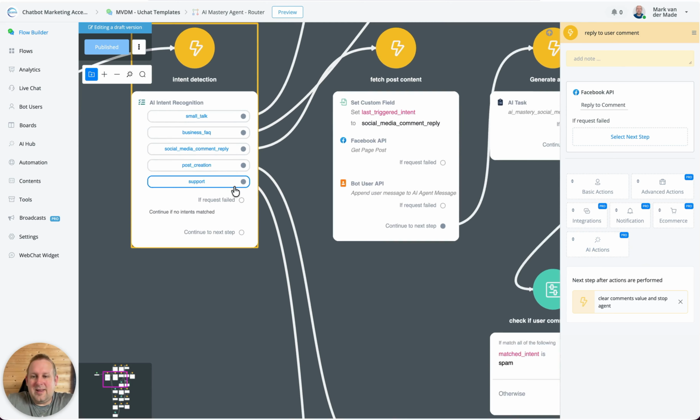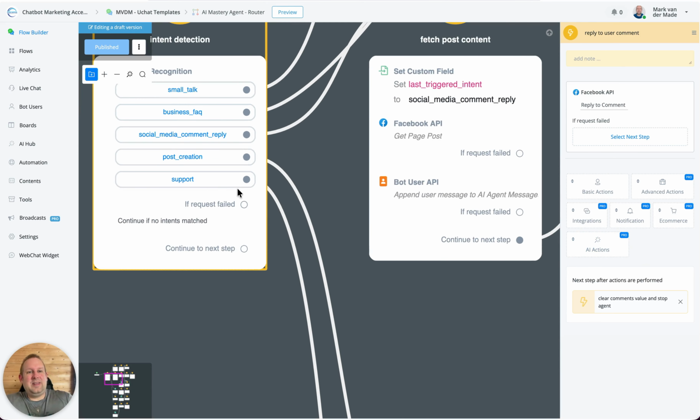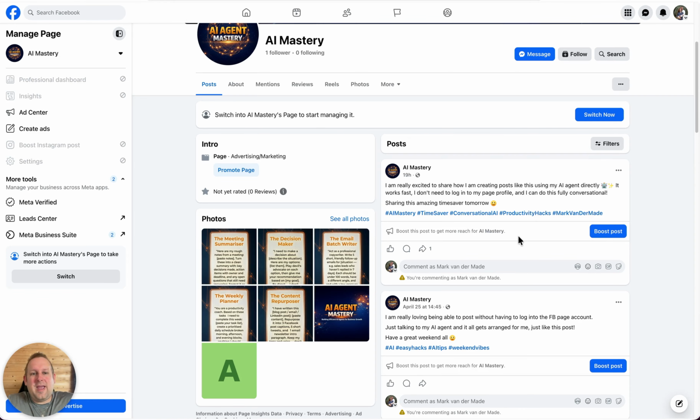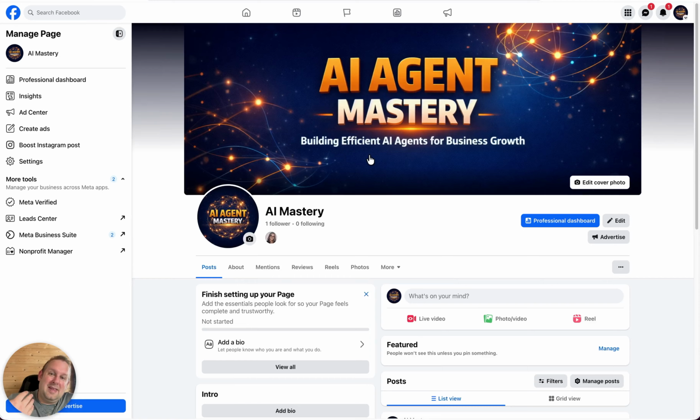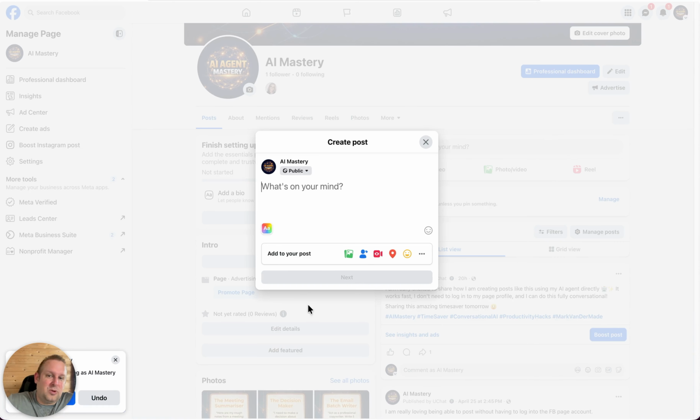Now, the cool part here is the post creation, and I'm currently trying it out. It works really well, and that allows me to manage the content of the page through my AI agent. So I don't have to switch towards the Facebook page profile like so, and then create a post and schedule it and stuff like that.